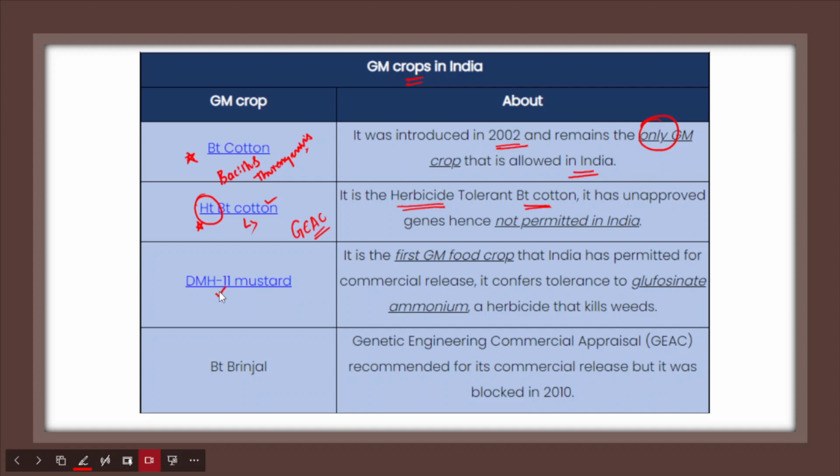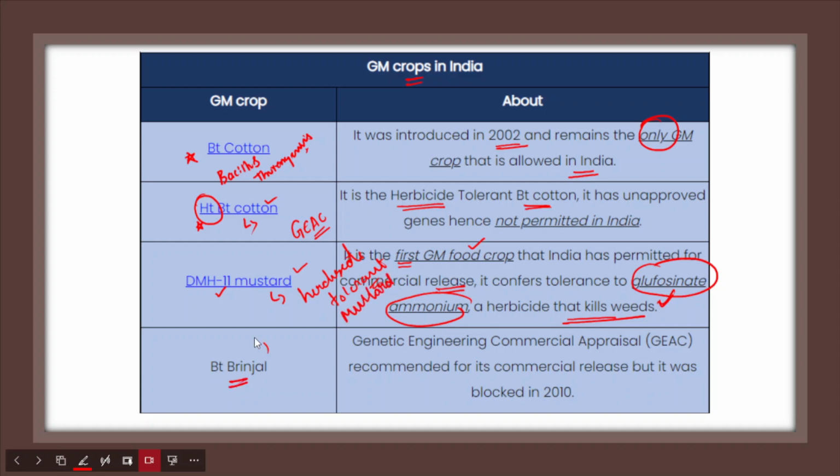After that there's another GM crop, that is DMH11 mustard. This is the first GM food crop in India that has been permitted for commercial release, right? It also confers tolerance to glufosinate ammonium, which is an herbicide that kills weeds. So this is a herbicide tolerant mustard variety.